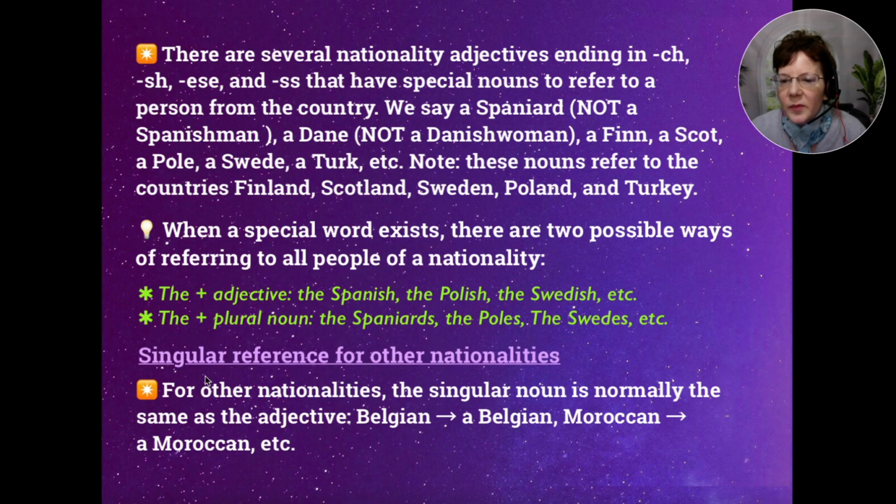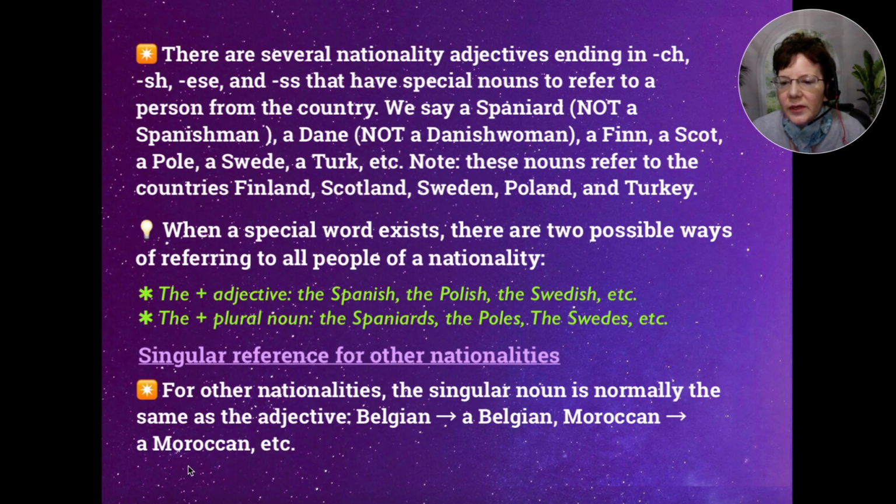Okay, I'll mention a singular reference for other nationalities. For other nationalities, the singular noun is normally the same as the adjective. So Belgian here, we can say a Belgian. That's a Belgian person.